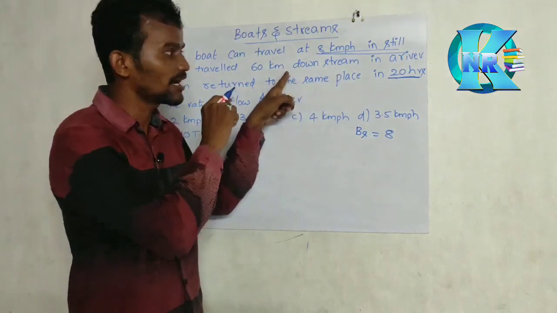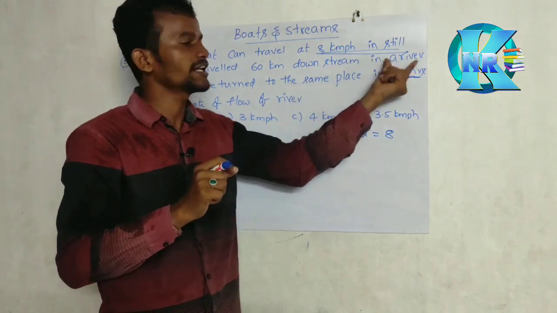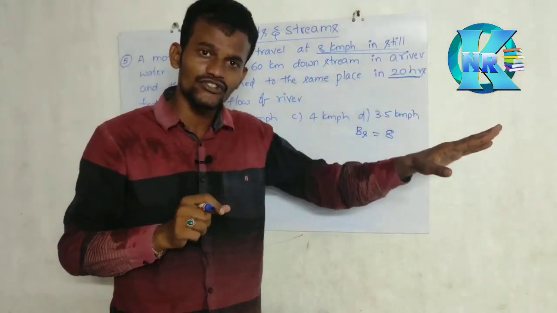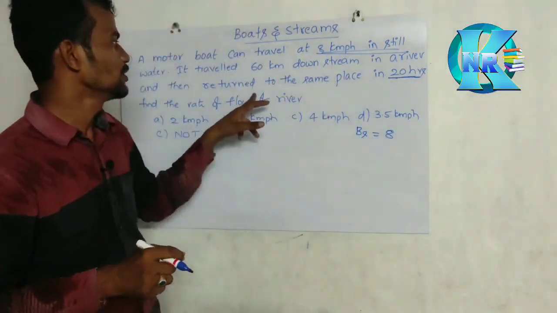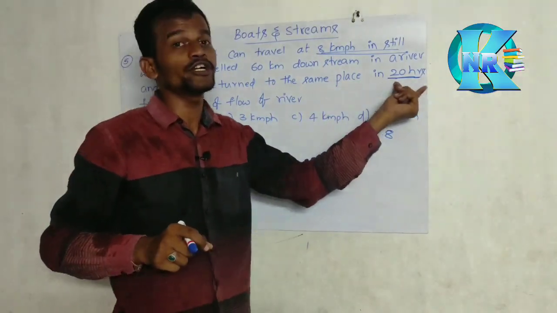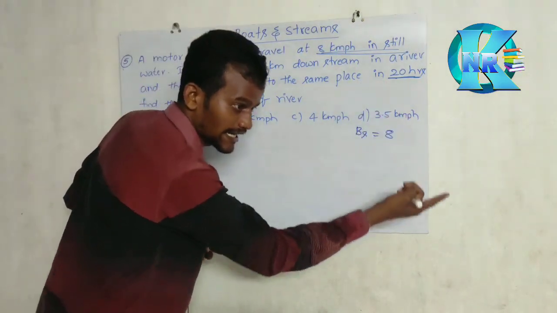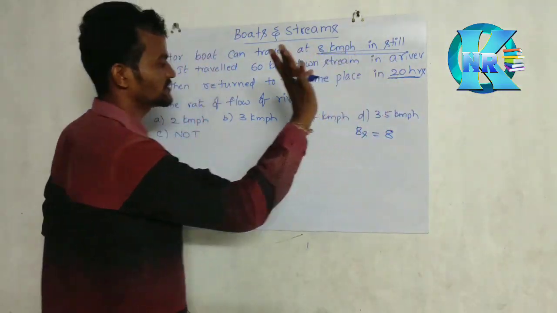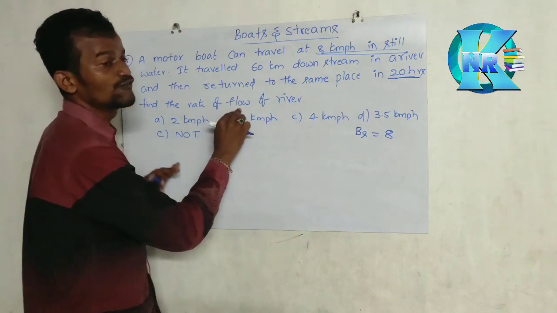That means the person is not going in still water. The person is going downstream in a river and returns. So one side is going downstream. Return means the person is definitely going upstream to the same place in 20 hours. That means for 60 km downstream and again 60 km upstream, total how many hours are taken? 20 hours are taken. And what is the question asking? Find the rate of the flow of the river.